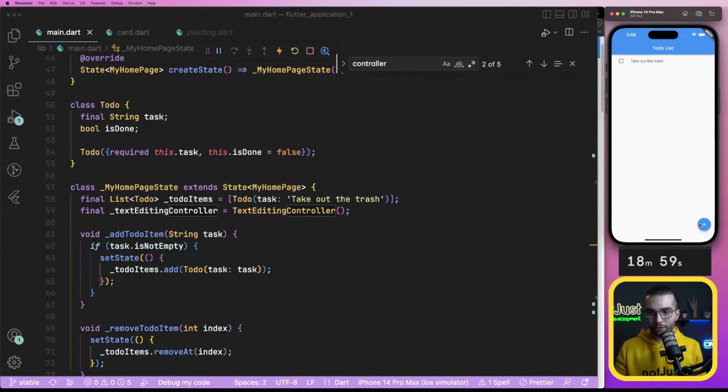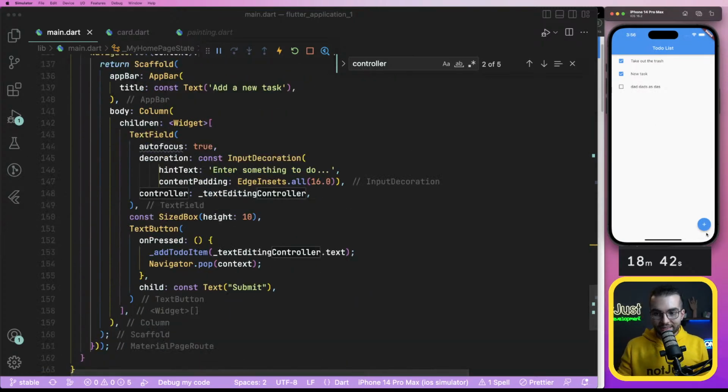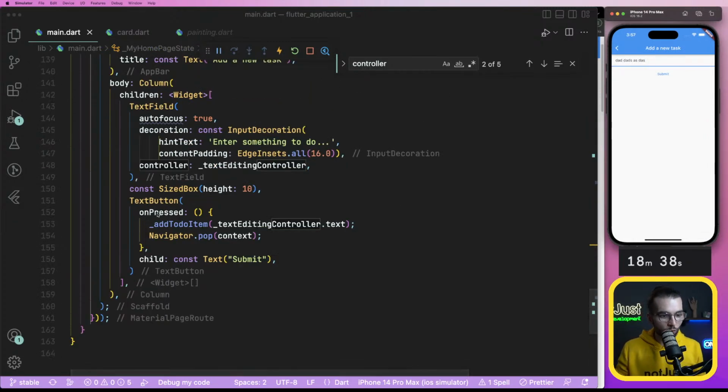Take out the and if I do here, new task, submit. How much time are we on? 18 minutes, and we are good on time. I don't know why it doesn't reset the field with empty, but I think I can do it when we press on this thing.